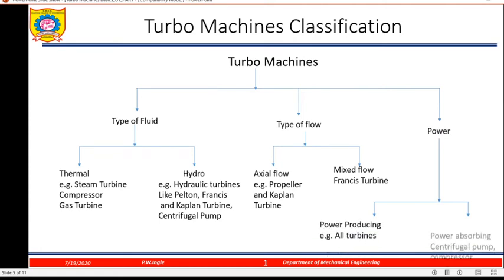Okay. According to power, if the turbo machines are producing power, then it is known as a power producing turbo machine. If they are absorbing power, then it is known as a power absorbing turbo machine. So what are power producing turbo machines? All turbines, gas turbine, steam turbine or hydraulic turbine, all of these come under the category of power producing machines. And power absorbing machines are the centrifugal pump and compressor. Okay.